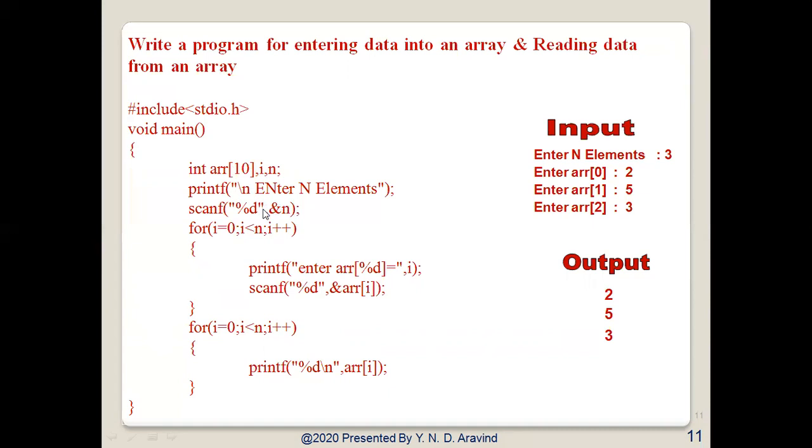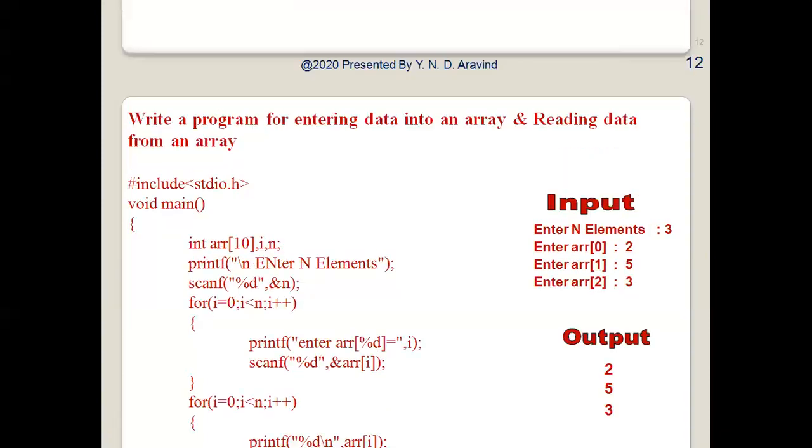So here I have accepted the n value. If you can see the input here, I have entered the n value as 3. So now this particular array is having 3 elements. Using the scanf statement, I have scanned the 3 elements: the first element is 2, second element is 5, and the third element is 3. Now using the loop statement, I have printed all the 3 elements and my output is 2, 5, 3. So this is a small program for entering data into an array, for reading the data and printing the data.